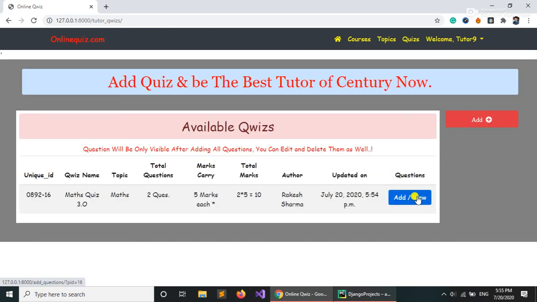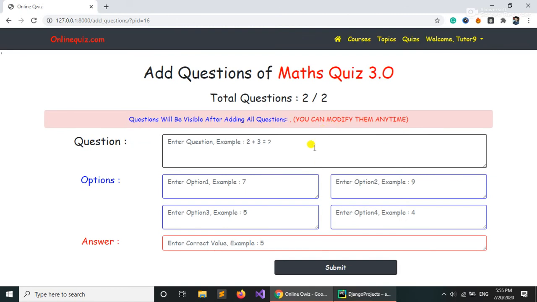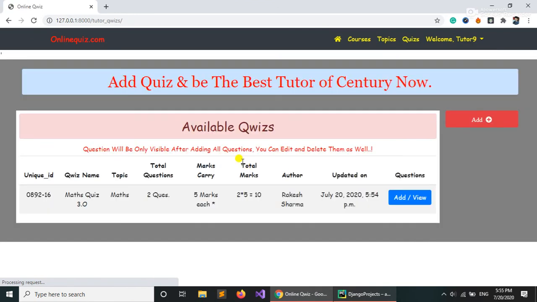Let's add one more question. The second question can be 5 minus 5 plus 5 minus 5 plus 5, so the answer is 5. Options 4, 3, 2, and the answer is 5. So let's add this. Question successfully added. The question must be unique, of course.